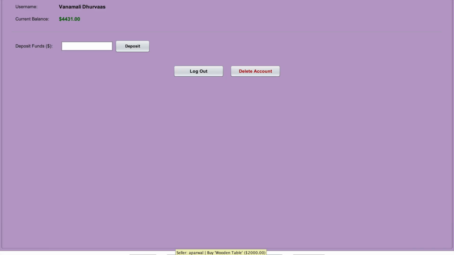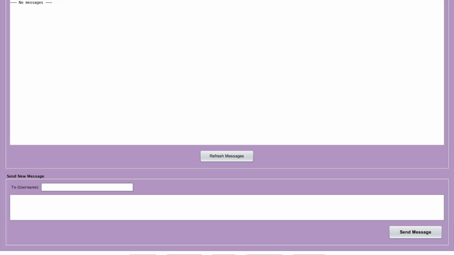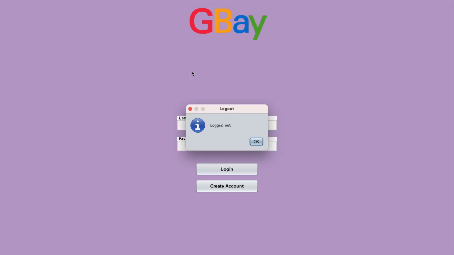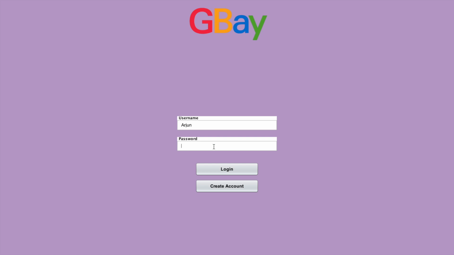Now, let's go to the messages. So you can see that there has been no received messages so far for our account. And for the sake of messages, we are going to log out now. And we are going to create a new username account to demonstrate how this works. So we're creating the username Arjun and a password. Let's create the account.